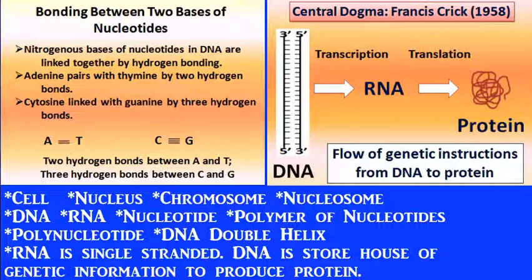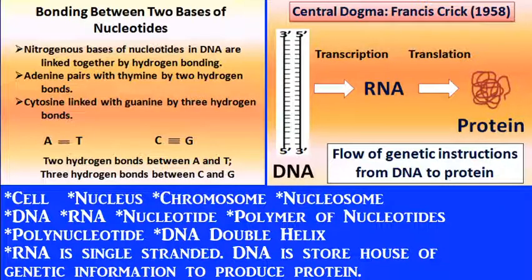There is a friendship between adenine and thymine, meaning thereby adenine always remains with thymine by forming two hydrogen bonds. Adenine bonds with thymine and cytosine with guanine.